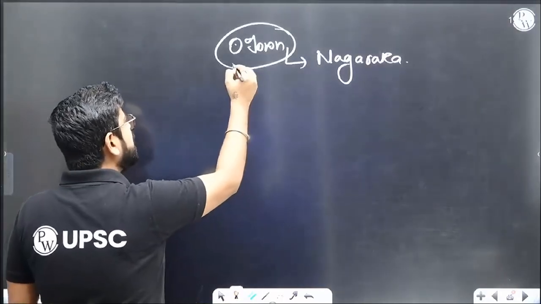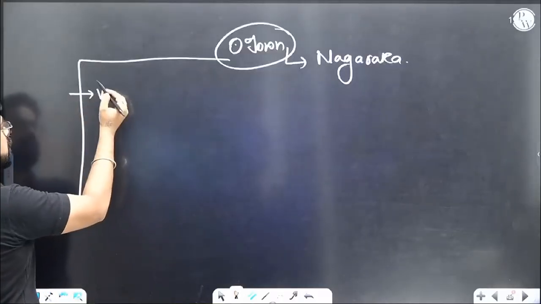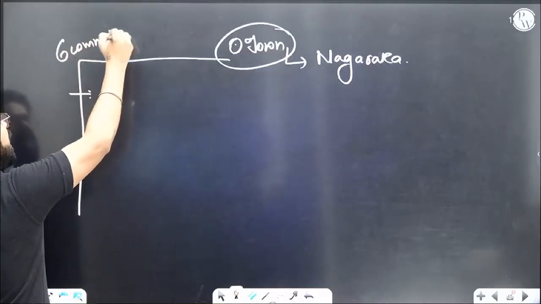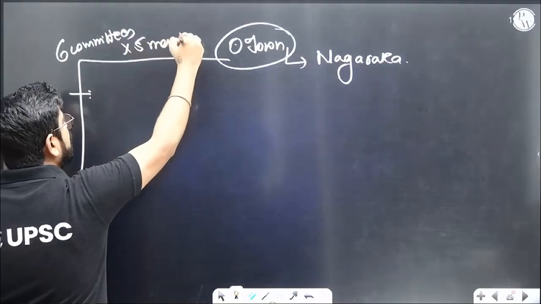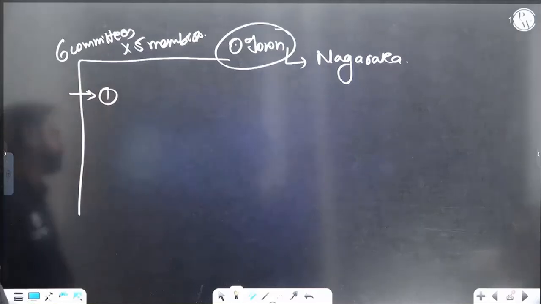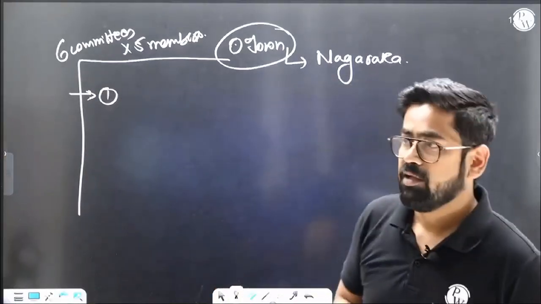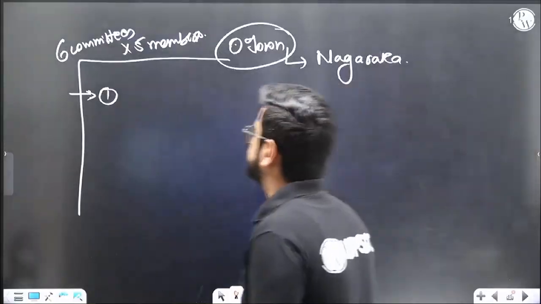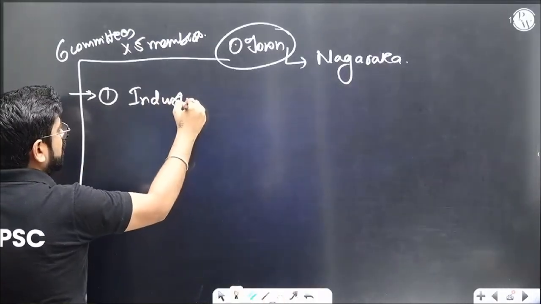And very interestingly, we will find that there are 6 committees. Every committee has 5 members, and they will have some dedicated function. Again, all these things will sound like they happen today. It's very, very modern. But yes, the first is industrial production.